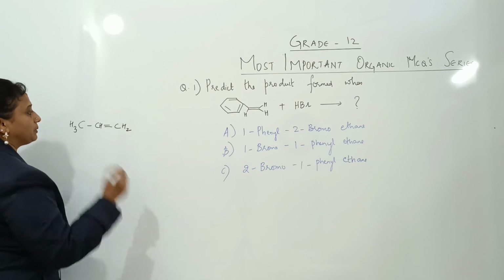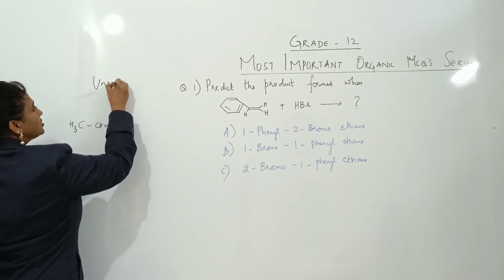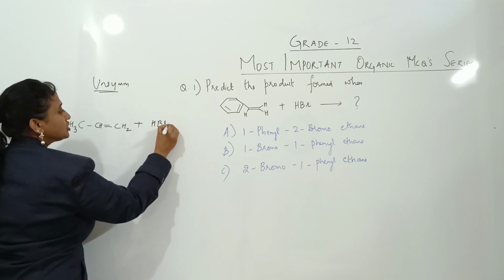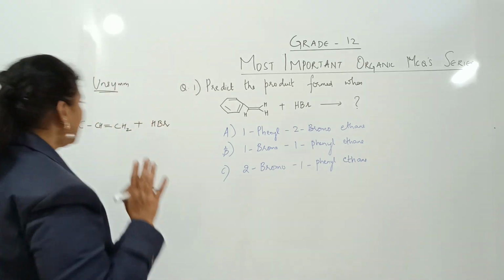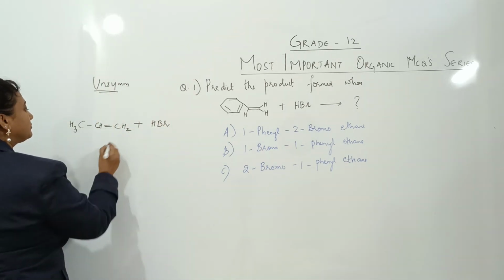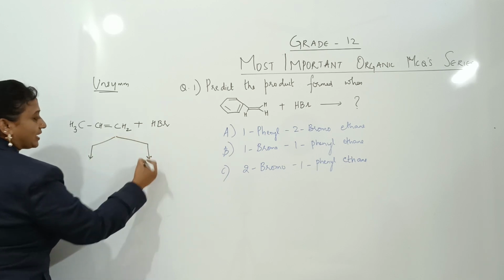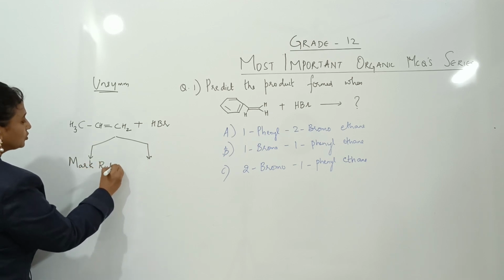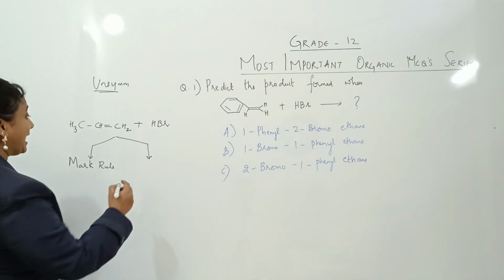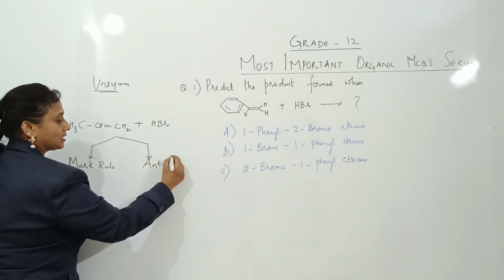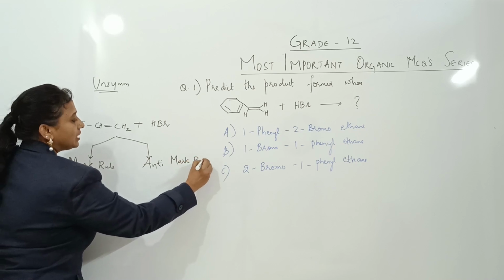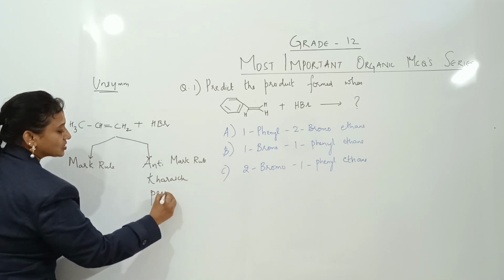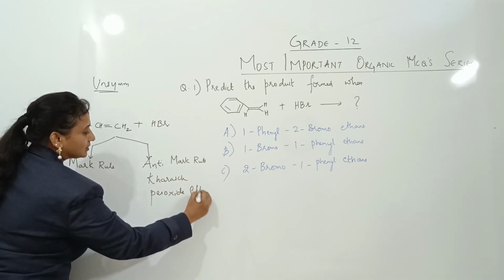This is unsymmetrical, remember. So for unsymmetrical alkenes, two concepts I should remember. When I am adding HBr, it is going to give me two products. Careful: it is going to follow two types of additions. One is the Markovnikov rule. The second type of addition is anti-Markovnikov, meaning opposite to Markovnikov, also called the Kharasch effect, or the peroxide effect.